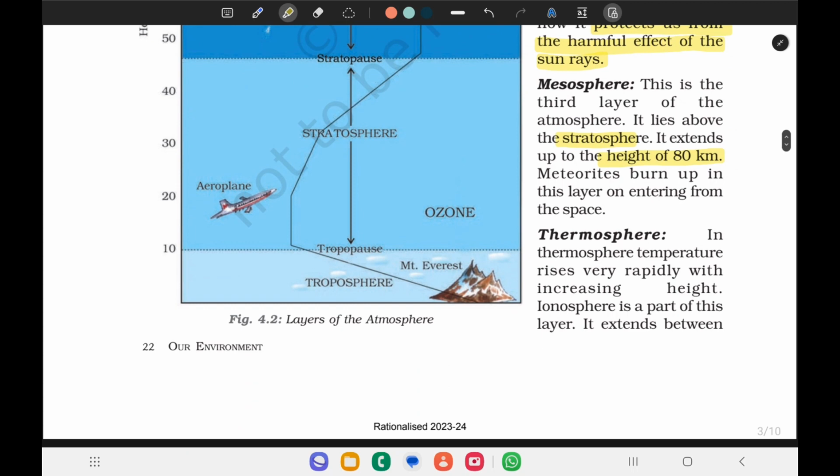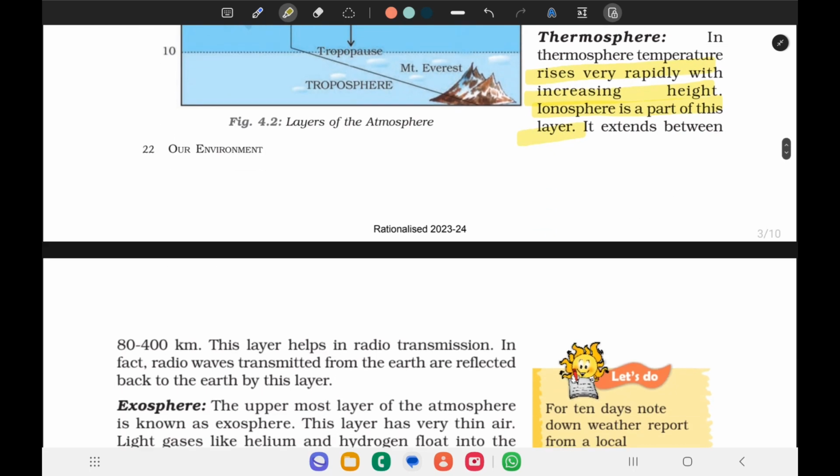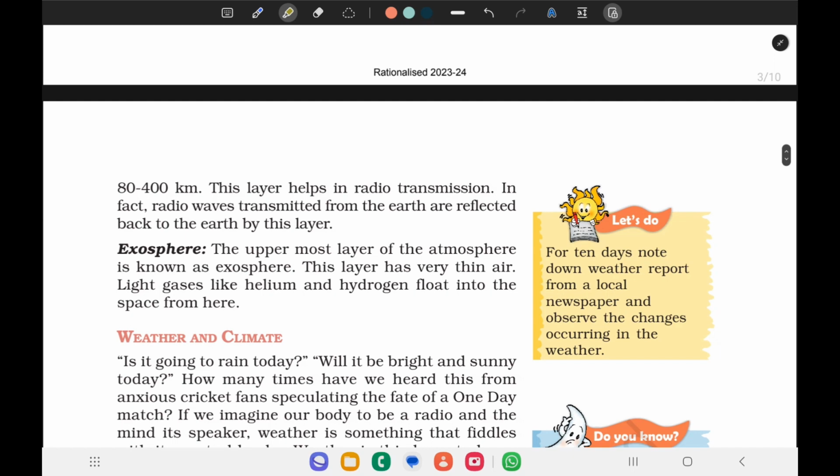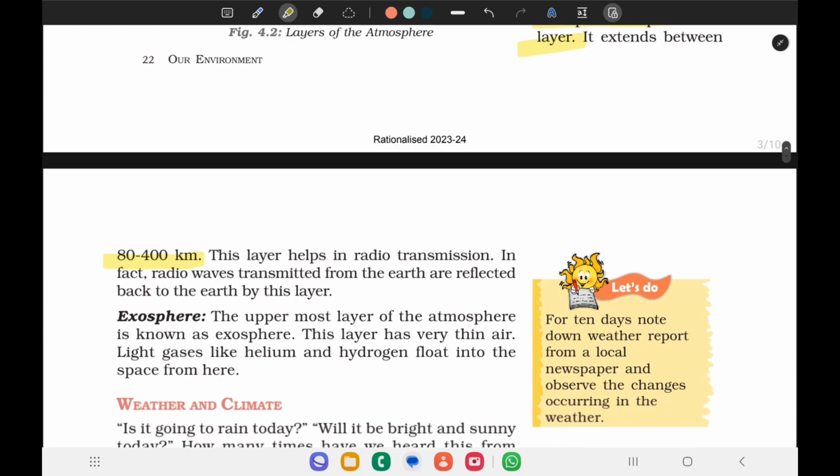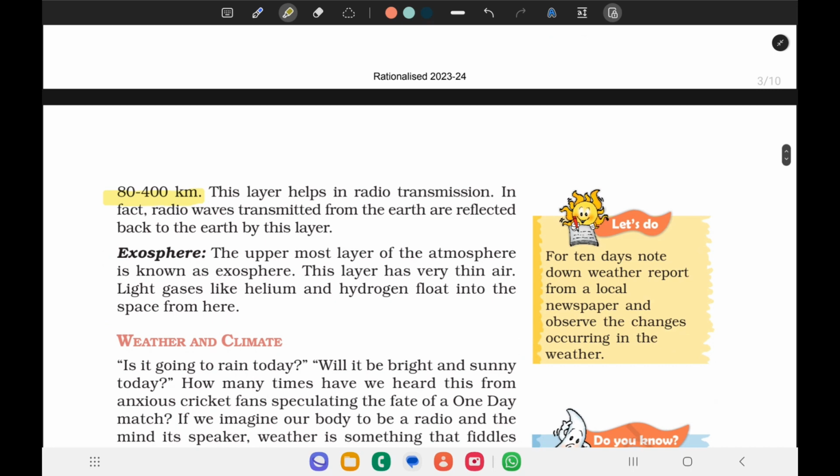Thermosphere. In the thermosphere, temperature rises very rapidly with increasing height. The ionosphere is also a part of this layer, and it extends from 80 to 400 kilometers. This layer helps in radio transmission. In fact, radio waves transmitted from the Earth are reflected back to the Earth by this layer.